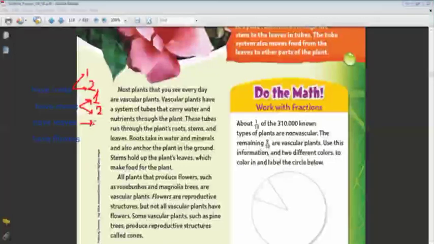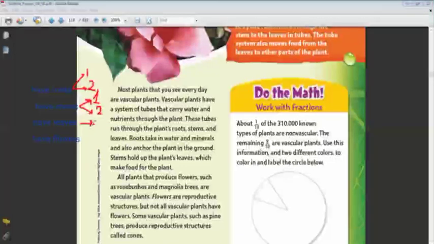We find that there are vascular plants that have flowers. The flower can grow in them and then produce a seed so this plant can reproduce. So this is the first type of plant inside the group of vascular plants. And the other type can produce another structure. This structure is called cones.